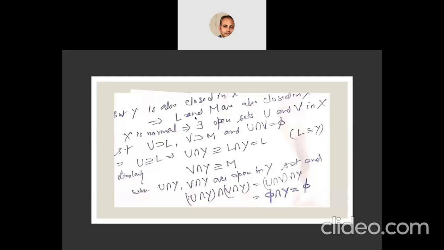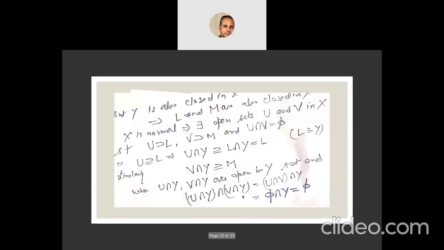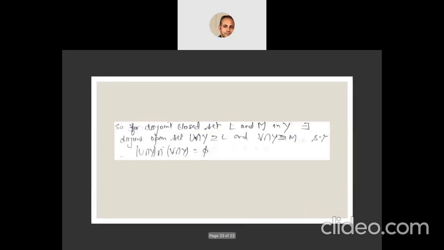As Y is closed, we can show that these sets are closed in X, and then we can use the condition of normality of X. So for disjoint closed sets L and M in Y, there exist disjoint open sets U intersection Y containing L and V intersection Y containing M such that their intersection is empty. So Y is a normal space. Thank you.